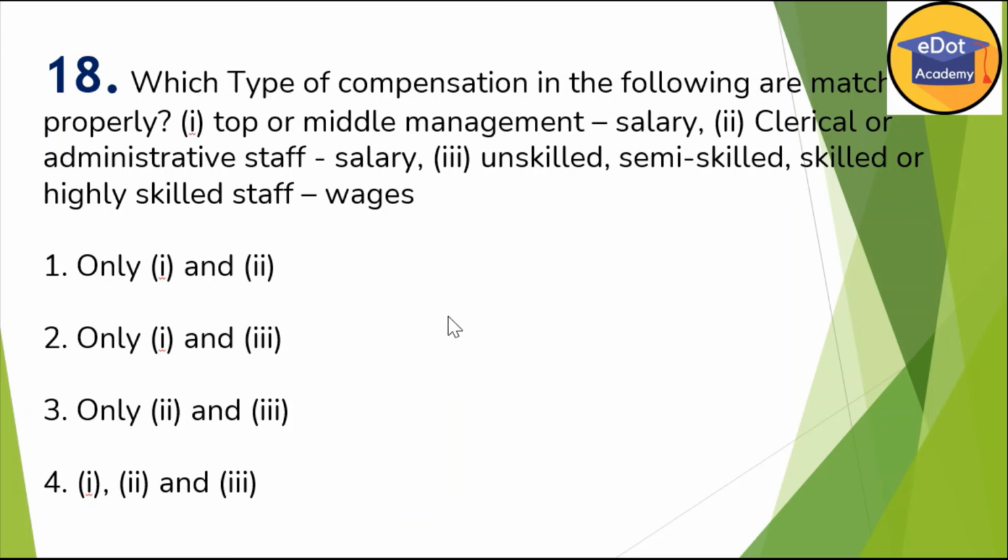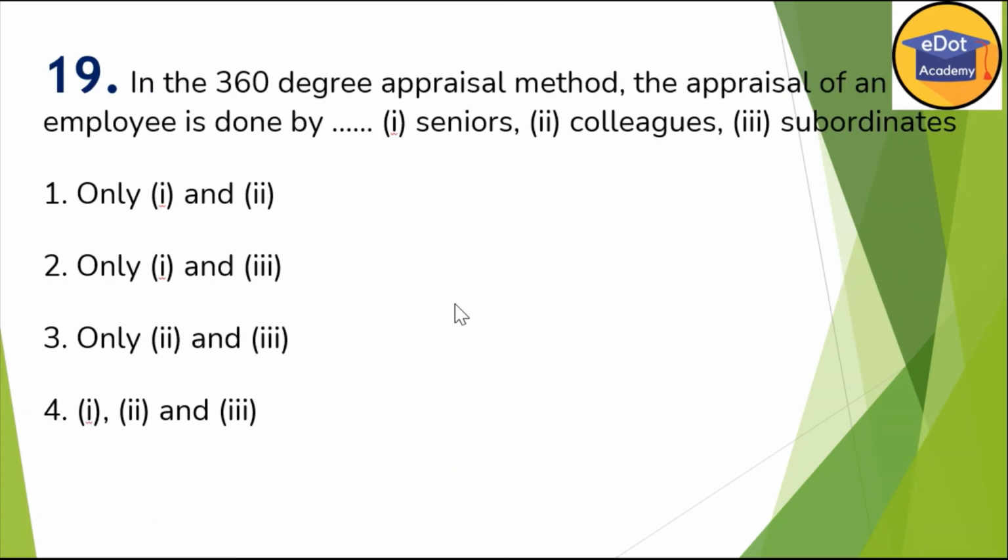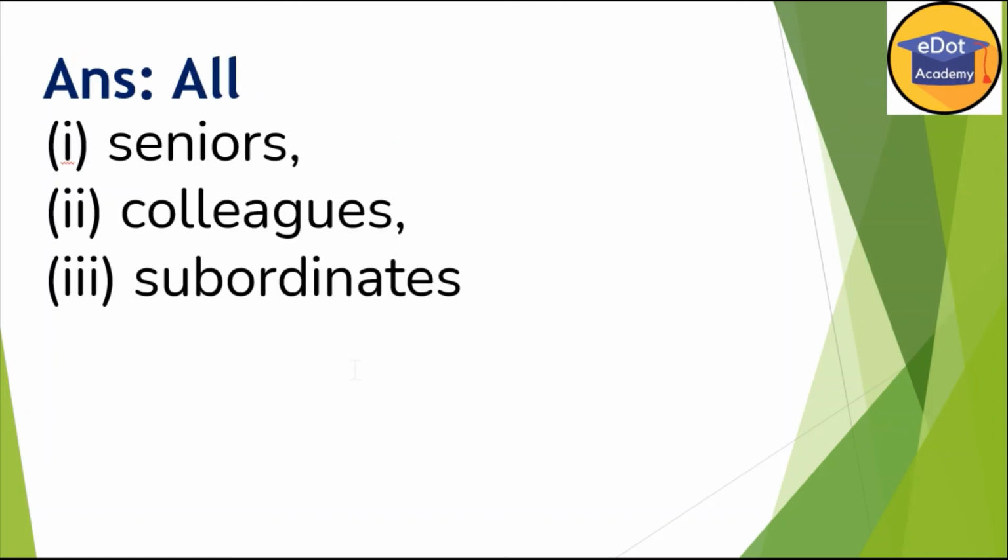Now next, question 19. In the 360-degree appraisal method, the appraisal of an employee is done by... By the question itself you'll come to know 360-degree means all round. So in the 360-degree appraisal method, who is doing the appraisal of an employee? Senior, colleague or subordinate? So the answer is all of the above. It is 360, so the answer is all of the above.